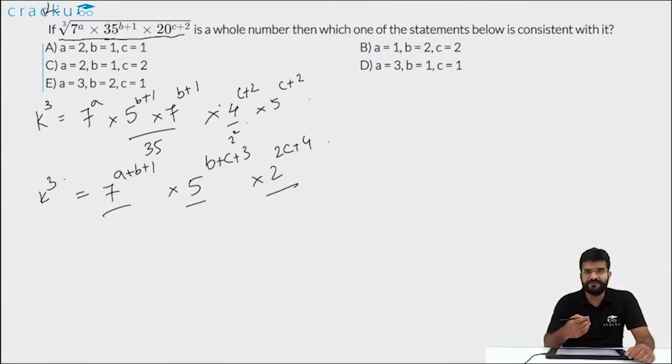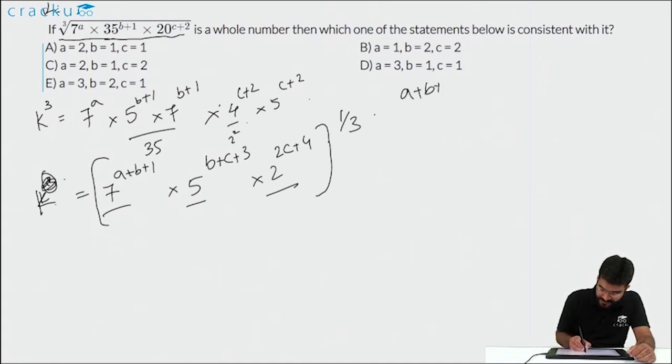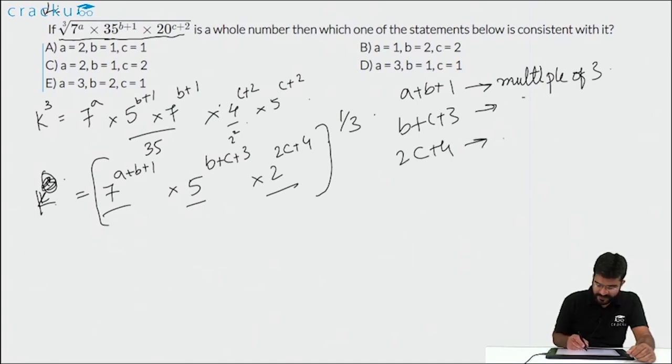This is k cube, and for k to be a whole number, each of these prime factors should have a power which is a multiple of 3. Only then, when you take the cubed root of each one of them, to the power 1 by 3, to get k, each of them will be a whole number. So we know that a plus b plus 1 has to be a multiple of 3. Similarly, b plus c plus 3 has to be a multiple of 3, and 2c plus 4 has to be a multiple of 3.